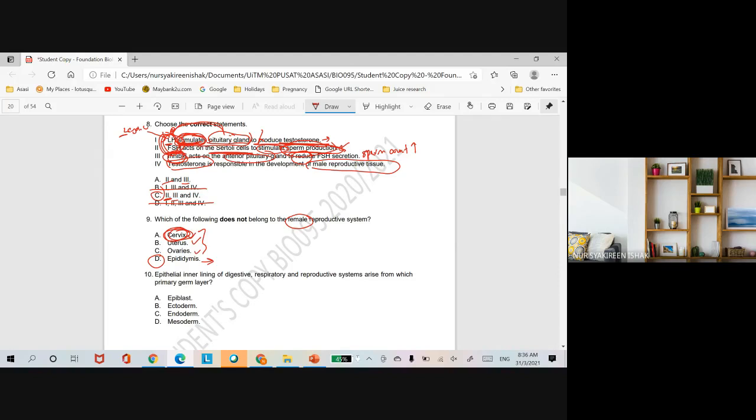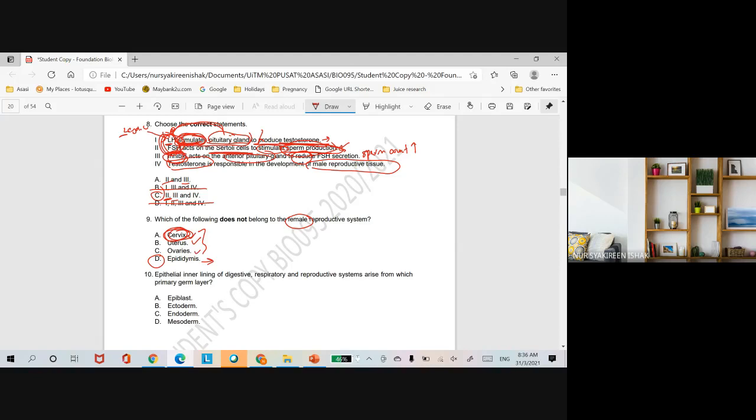Then expulsion is the full dilation of the cervix where the baby will pass through the cervix and through the vagina to be delivered. And then after the baby has come out is the delivery of the placenta.